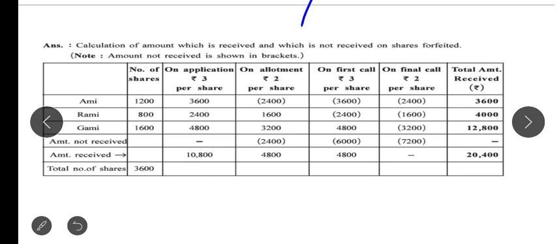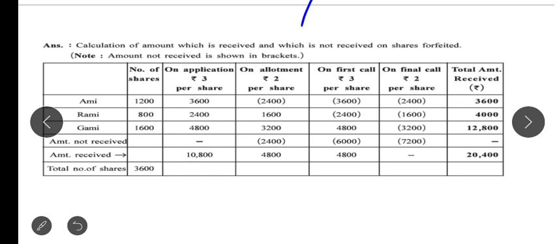Same way, the not received amount came 2400 only. Now first call and final call. For the first call, 4800 we received and 6000 was not received, while for the final call we have not received from all three persons, so the full amount 7200 is not received. Now when we are talking about the amount received: application 10,800, allotment 4800, first call 4800,